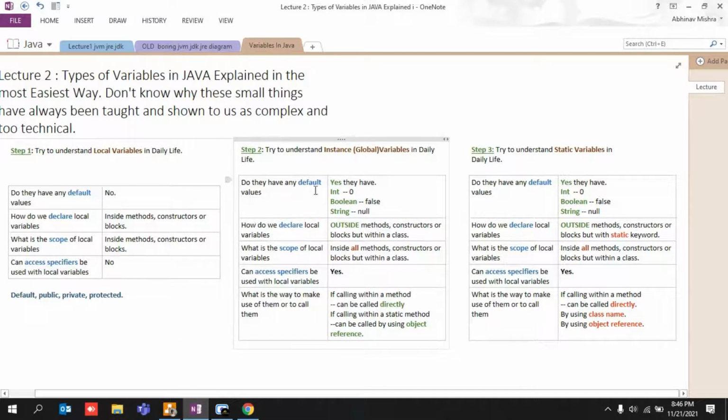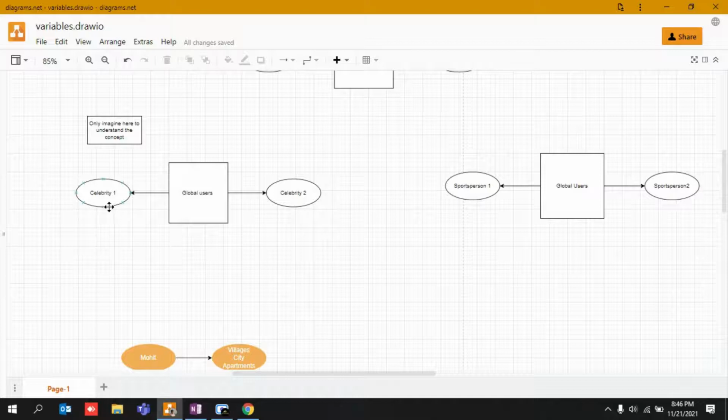But in normal daily life, the way I have taught you, or the way I am trying to explain things, I hope you are able to understand why they have some value. Why? Because they already have some work. All the governments of all the countries have made them global users, which means they have some work, they have some necessary skills, and they are required at some point of time, in any country, in any organization, at any place on earth, right? This is why they are termed global users, so we can make use of them anywhere, anytime, or any place.